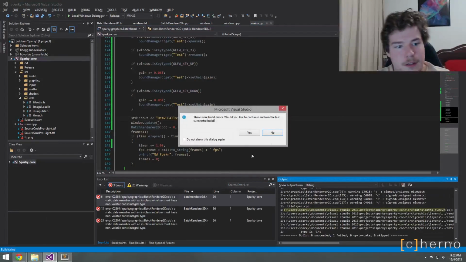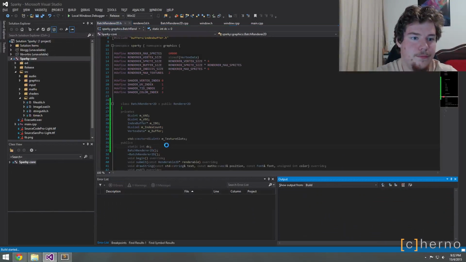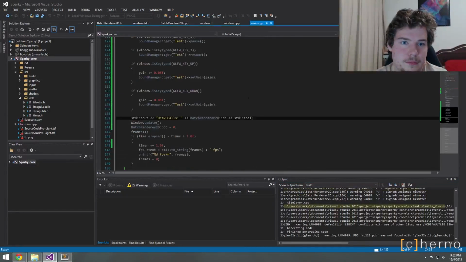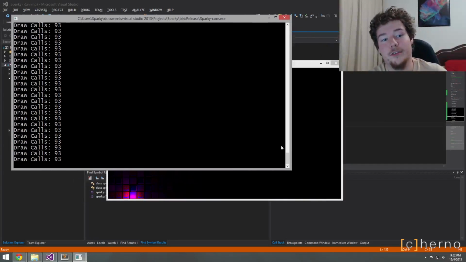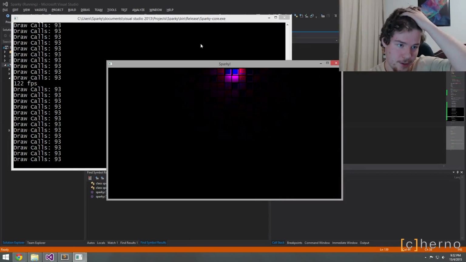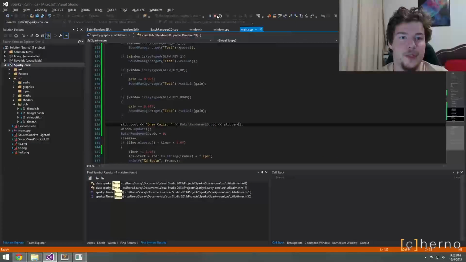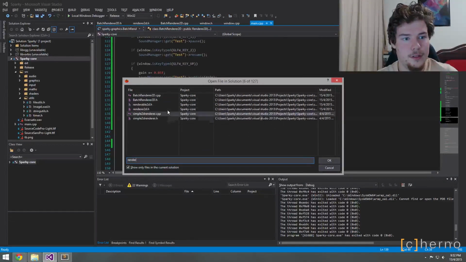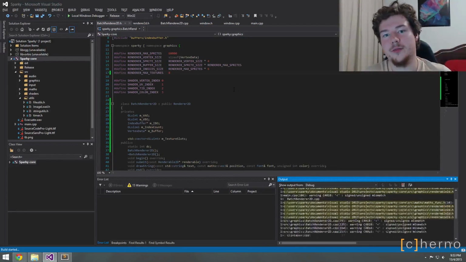93 draw calls. Okay? Ridiculous. So, 93 draw calls per frame versus 1, which you'll see if I go into renderer.h, and I set this back to like 8 or whatever it was. We'll set it back to 32 because that is really the max.